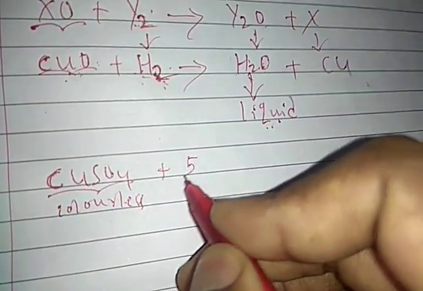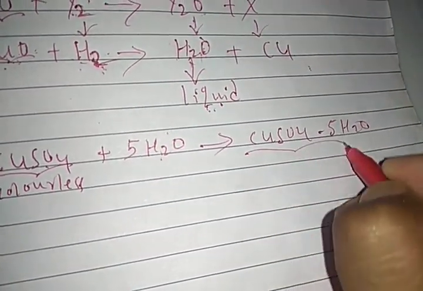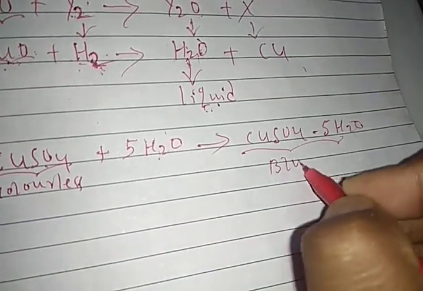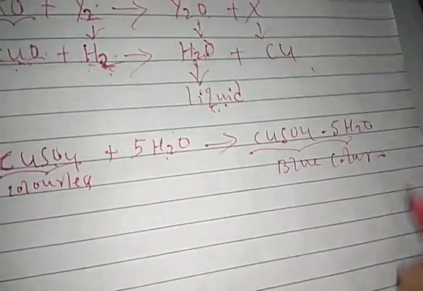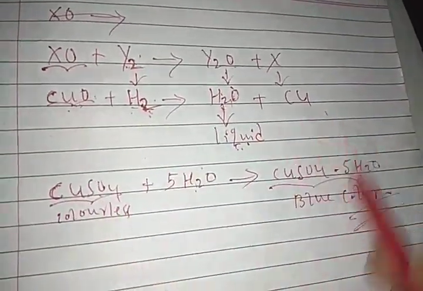If you add 5 drops of water, Y2O, it makes the colorless copper sulfate blue. That is the blue color of hydrated copper sulfate. Understood, students? In this method, we have to determine which elements exist here.